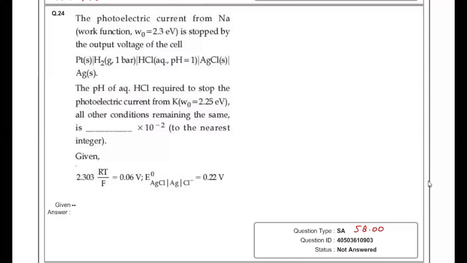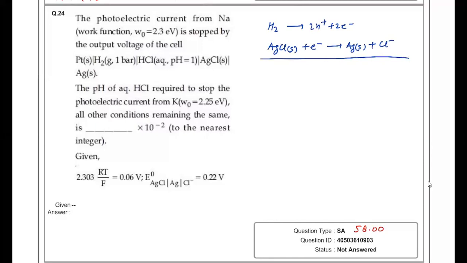Okay, I'll start solving. So first you write the cell equation. At anode it is oxidation, so H2 gives 2H plus 2 electron. And at cathode it will be a reduction, so it is AgCl solid plus electron will give you Ag solid plus Cl minus aqueous. Now if you add the two equations, you will get the final cell equation, multiplying by 2. So it is hydrogen gaseous plus 2 AgCl solid gives you 2 Ag solid plus 2 Cl minus aqueous.